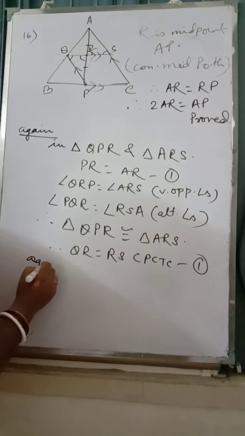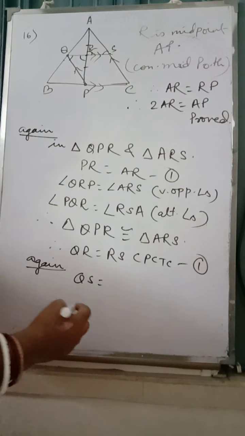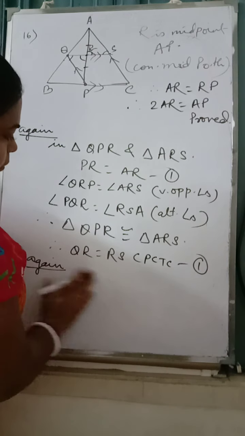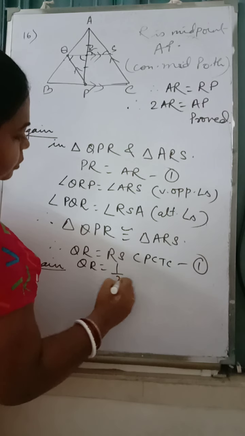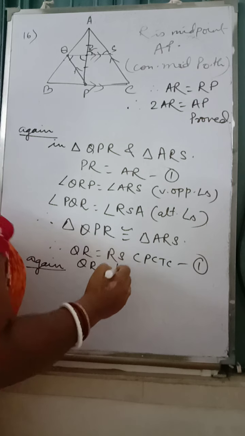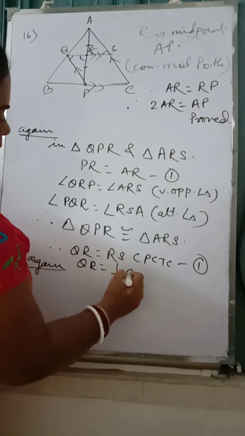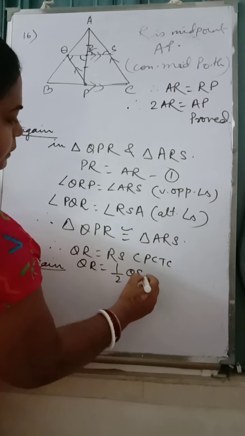Again, QS is equal to, and QR is half of QS. This is number one.